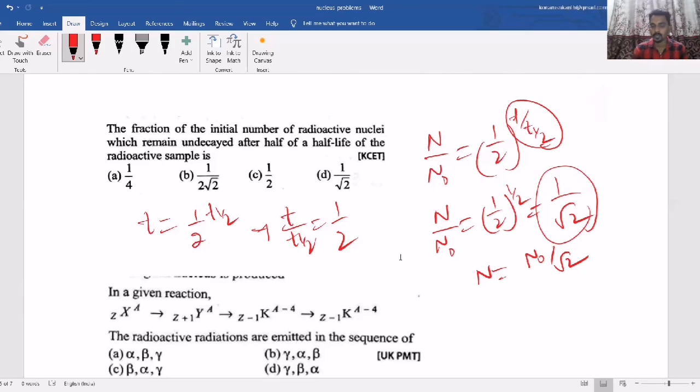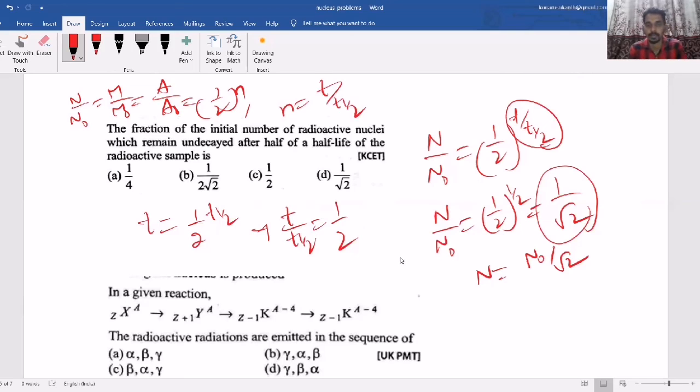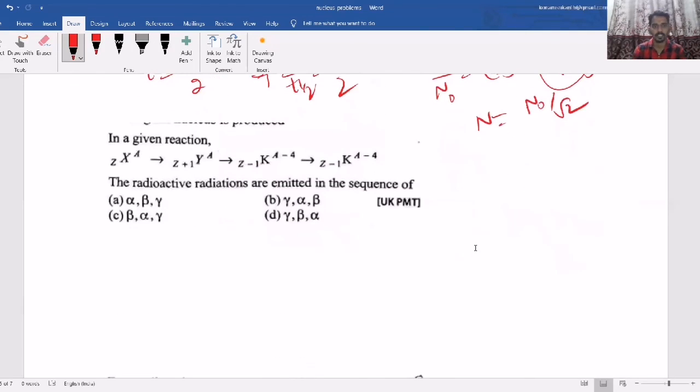This way they can ask you the question, as I said, with the formula like N by N naught or M by M naught or A by A naught is 1 by 2 whole power n, where n is T by T half, where T is after some time T and T half is the half-life.